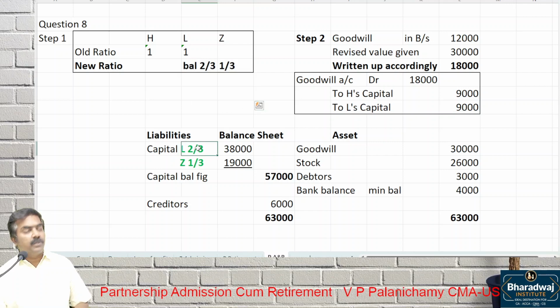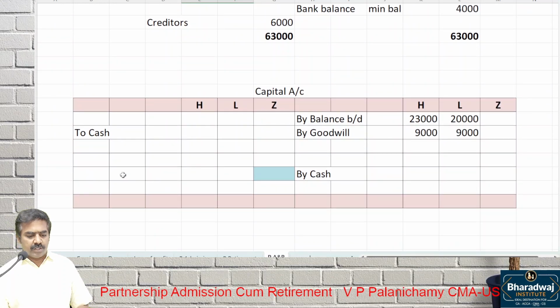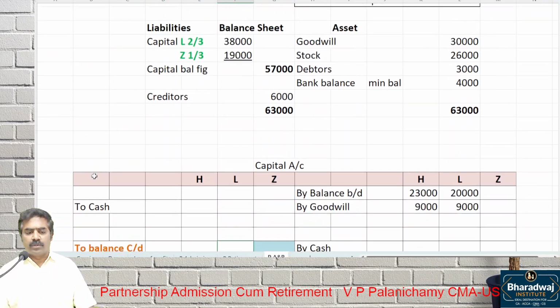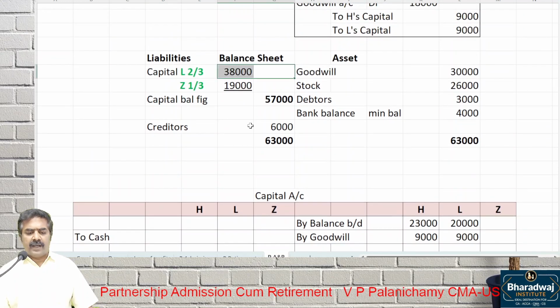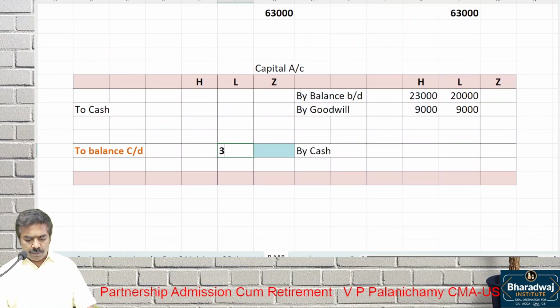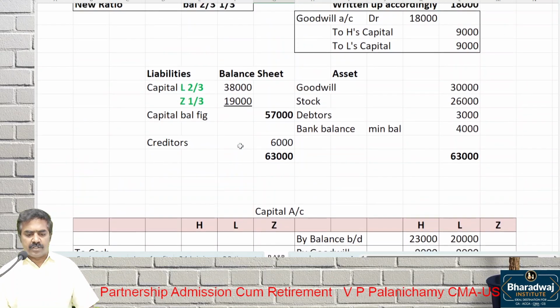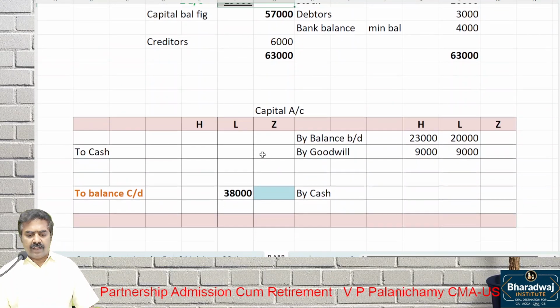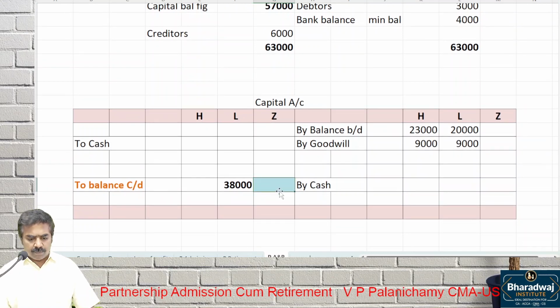What is the new ratio? 2/3, 1/3, they will contribute. Which means, pay attention, then you can copy. Balance carried down: L, how much should be maintained? 38,000 you should maintain. I'll verify my answer also. How much does Z have to maintain? 19,000 he has to maintain.